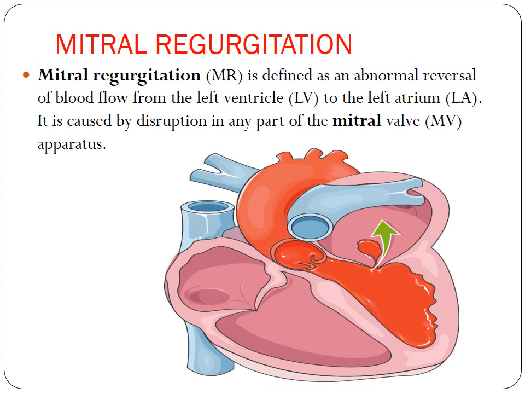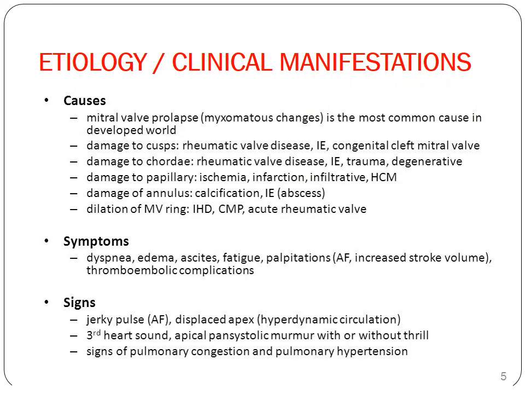So let us see the definition of mitral regurgitation. It is defined as an abnormal reversal of blood flow from the left ventricle to the left atrium. It is caused by disruption in any part of the mitral valve apparatus. This picture clearly shows what exactly mitral regurgitation is. What are the causes for this? It could be due to mitral valve prolapse or any kind of damage to the valves.